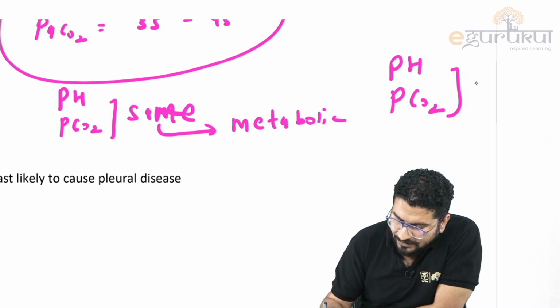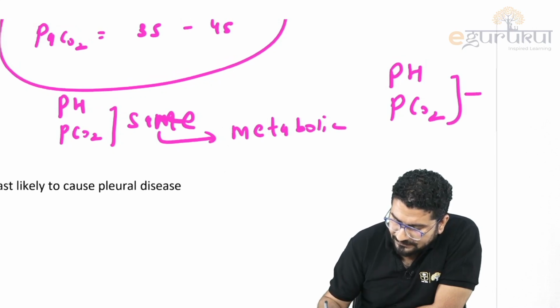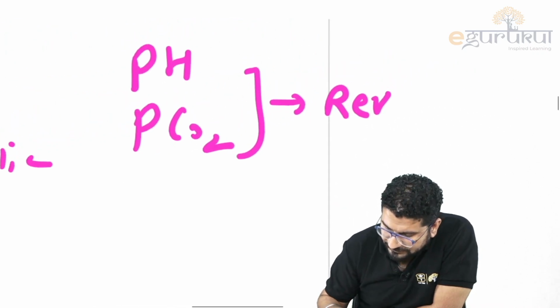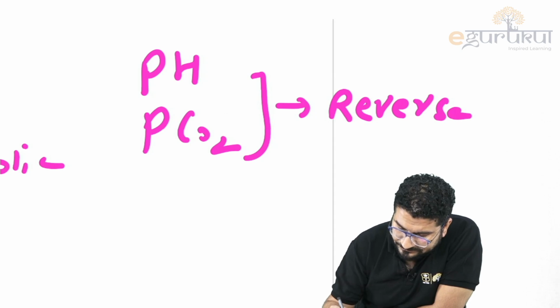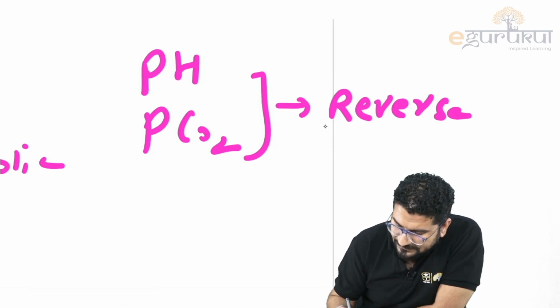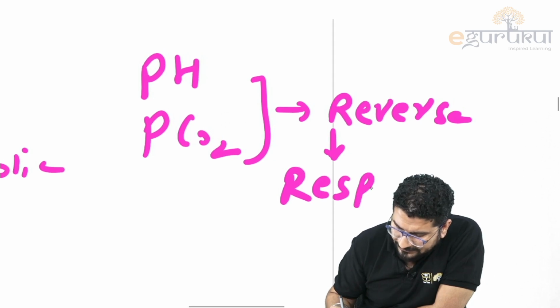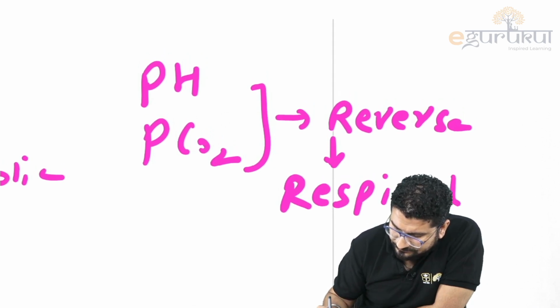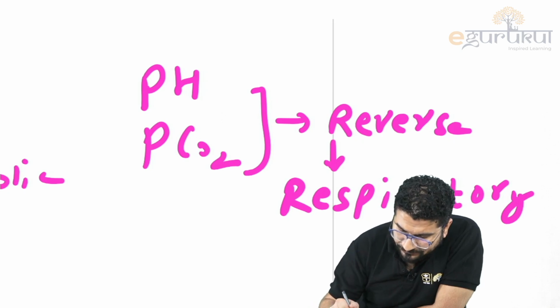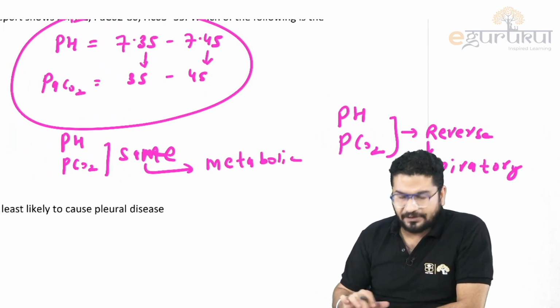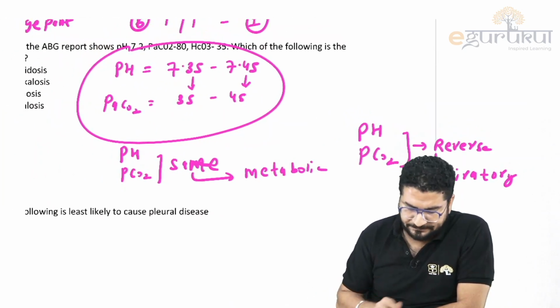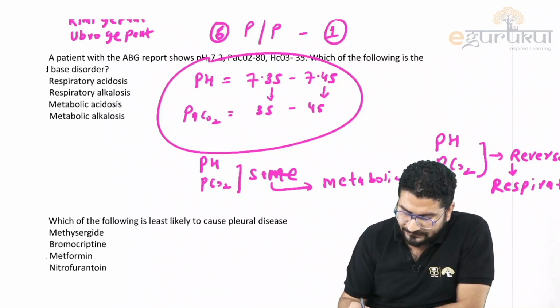Then I understand this if I say pH and PCO2. If they move in the opposite direction, or I can say reverse, R for reverse, R for respiratory, then the disorder is respiratory. So pH and PCO2, if they move in the same direction, the disorder is metabolic; opposite direction, the disorder is respiratory. So the answer for this question, if you can see.